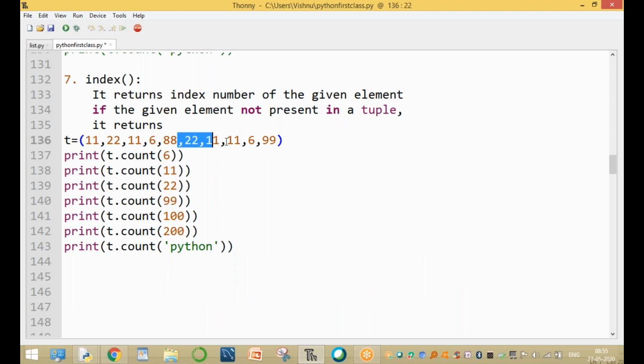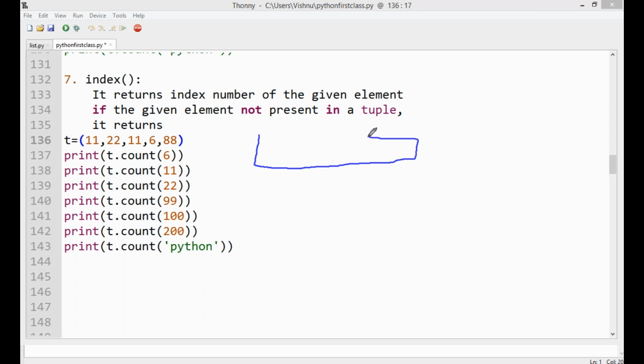So this is one tuple: 11, 22, 11, 6, and 88. The value 11 is at index number 0, then index 1, index 2, index 3, and index number 4.